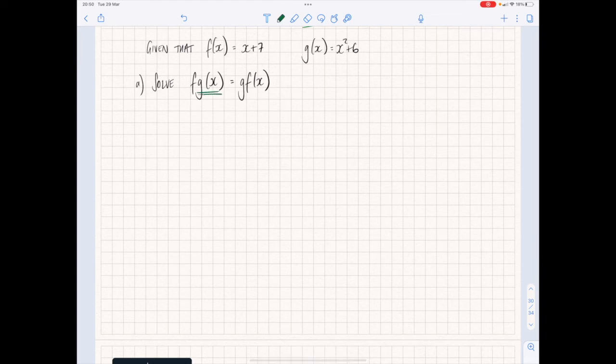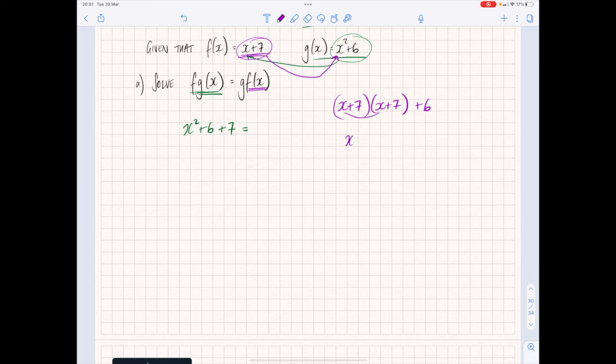Okay, here we go. So g of x, first of all, is that. So I take that value of x squared plus 6, and I now change x for that. So the left-hand side becomes x squared plus 6 plus 7 is equal to, and then I work out this right-hand side, f of x is x plus 7. So I take that x plus 7, and I now substitute this x squared for x plus 7, so it becomes x plus 7 all squared, so multiply it by itself, and then the plus 6 stays there.